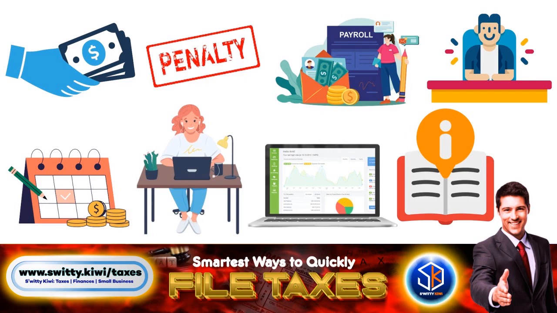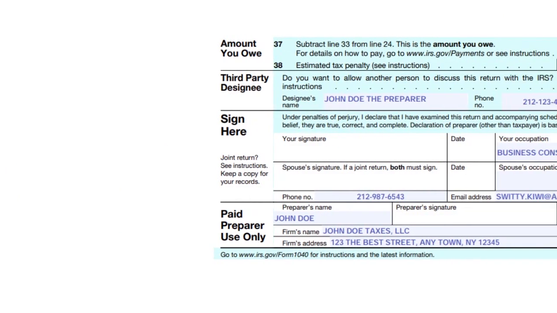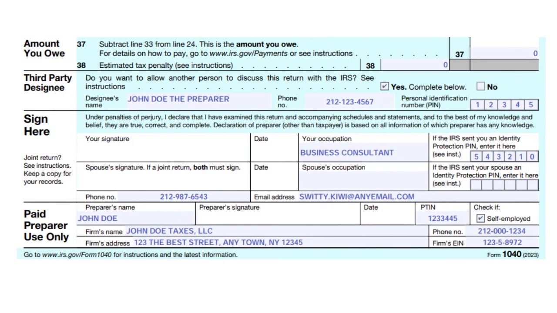There is an entire set of instructions that will tell you how much you will actually have to pay in penalties. At the bottom, where it says third-party designee, is if you want someone else to speak about your tax return to the IRS. If that's the case, you put the person's name here, their phone number, and their PIN. Okay, so this is pretty straightforward.